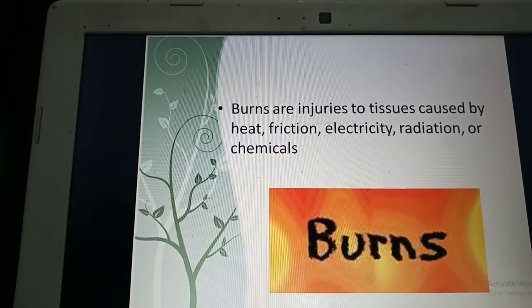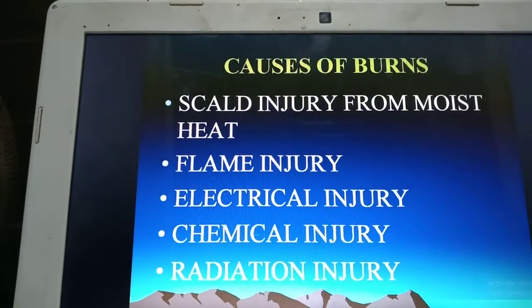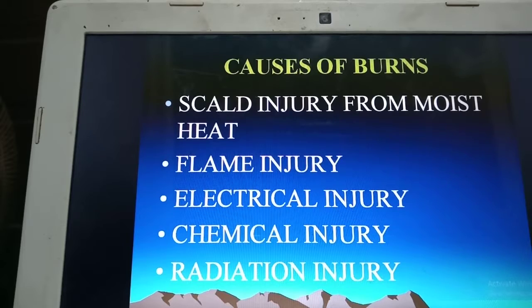What is a burn? Burns are injuries to tissues caused by heat, friction, electricity, radiation, or chemicals. So they are injuries to tissues caused by any of these agents. We call it burns. There are different causes of burns in children.